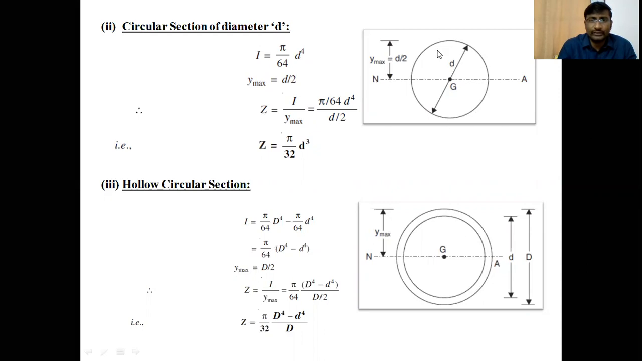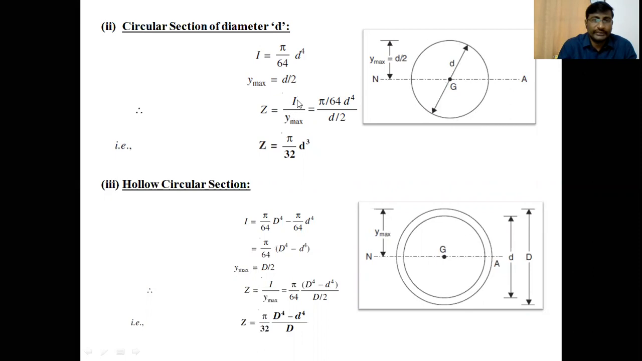Moment of inertia of the circular cross section is pi by 64 d power 4, or pi d power 4 by 64. This is the moment of inertia of the circular cross section about the diametrical axis, that is the neutral axis. Y maximum is small d by 2, that is the radius of the circular section.